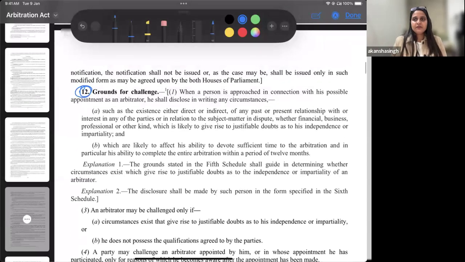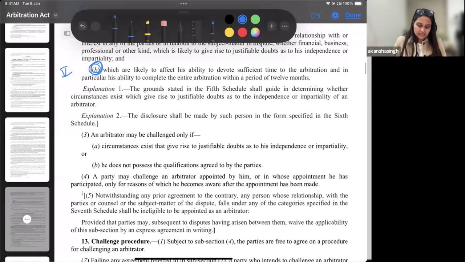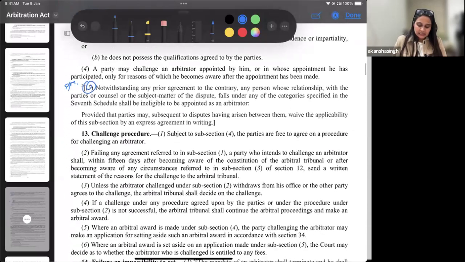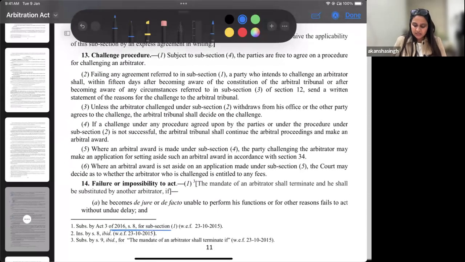When we were referring to the schedule, it clearly says that this particular thing is to be read with the fifth schedule and this is to be read with the seventh schedule. And to highlight, this entire thing has been changed or substituted in 2016. The Law Commission of India report had come in 2015.